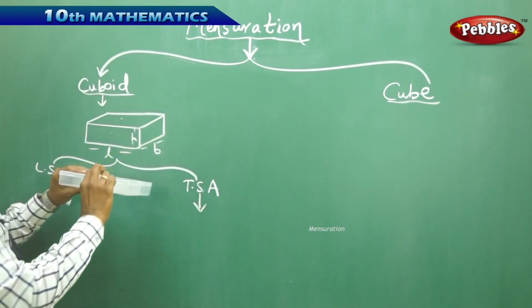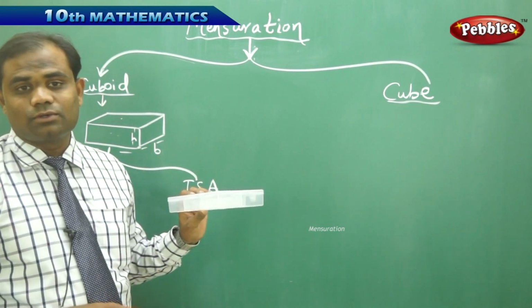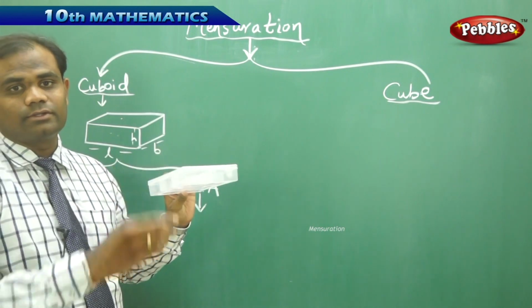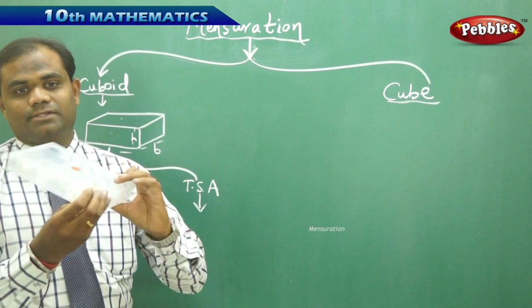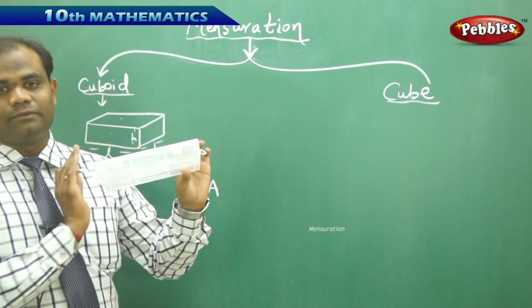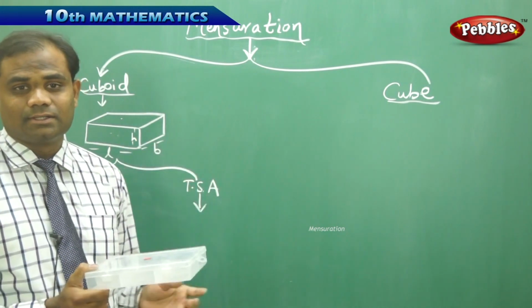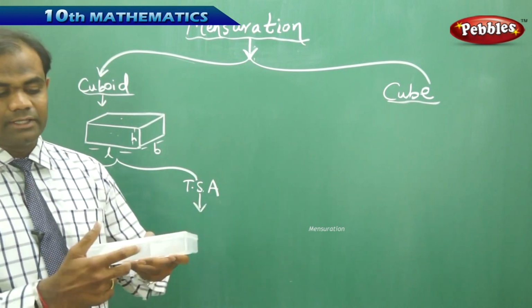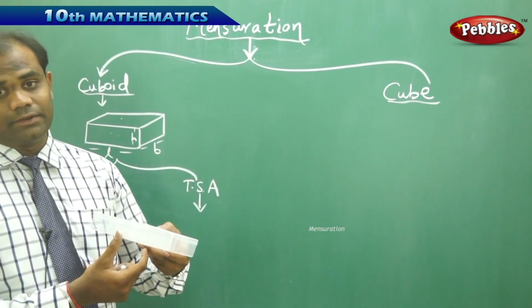For this box, I want to find the lateral surface area, which means I want to find the area considered along the horizontal axis. So this is said to be the lateral surface area. The top and the bottom areas are not considered. Therefore, if I add this area with this and this and this, I get the entire lateral surface area.